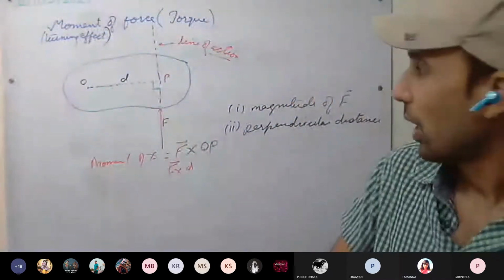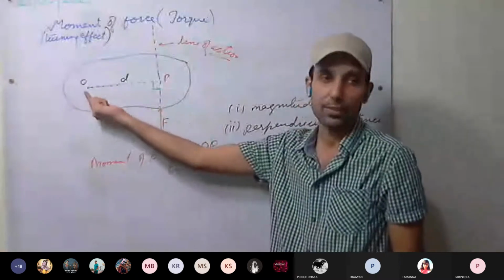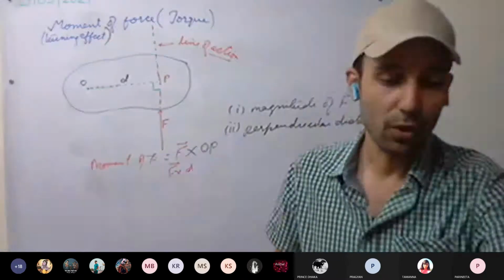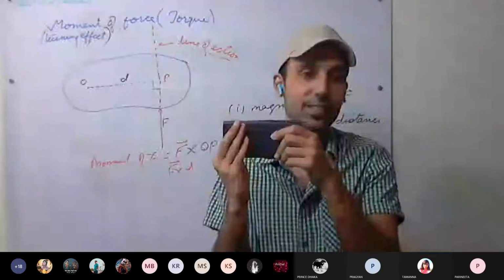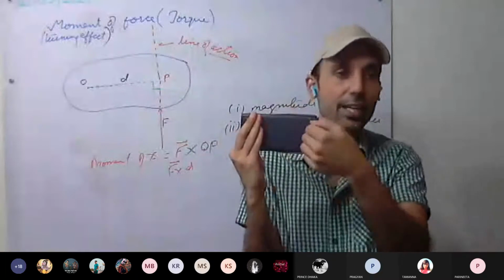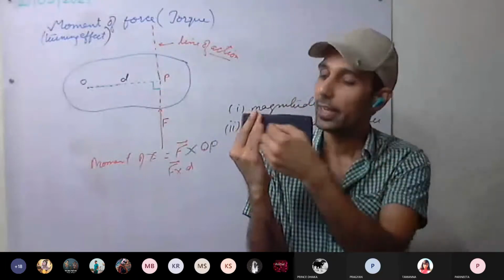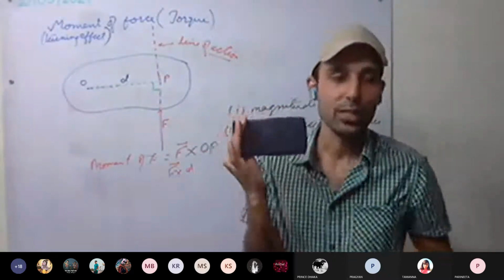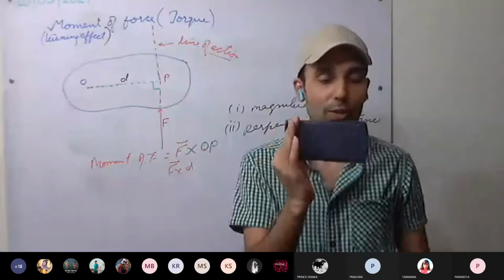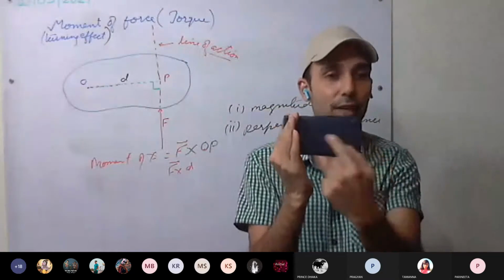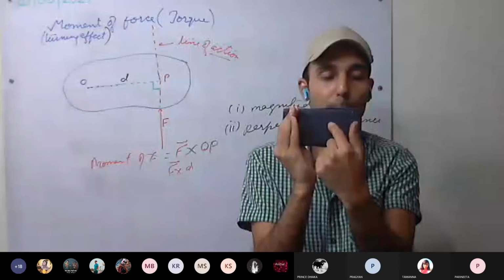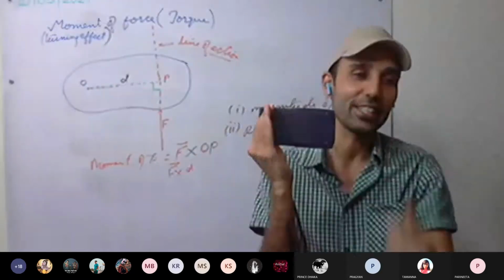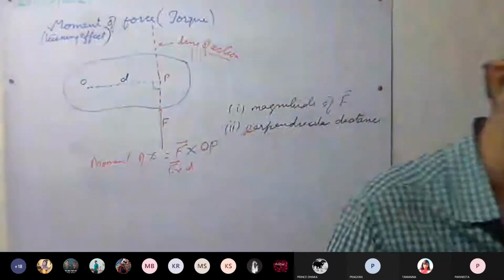So the farther away from the pivot, from the axis of rotation, we apply the force, the more will be the turning effect. That's why in your home you see the door hinges, and the handle is provided as far as possible. It is not provided near the hinge, because near the hinge we have to apply much more force. Do this experiment at home today. Open the door by applying force at the farthest end, at the handle: it opens easily. Apply in the middle: a little more force. Apply near the hinge, or at the hinge: you won't be able to open the door.